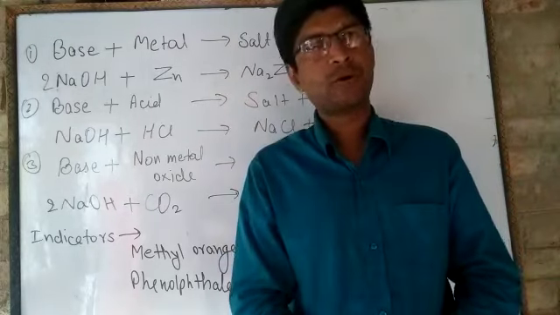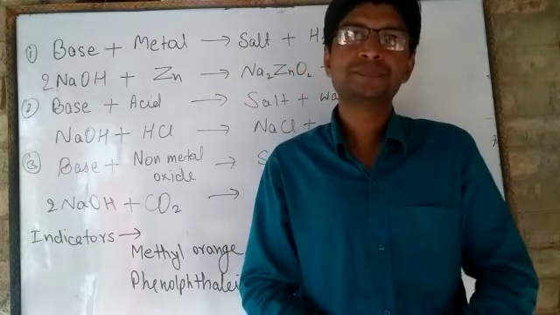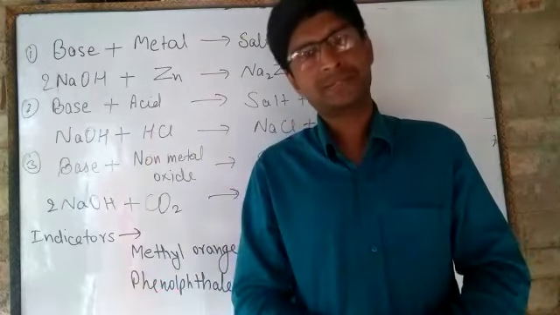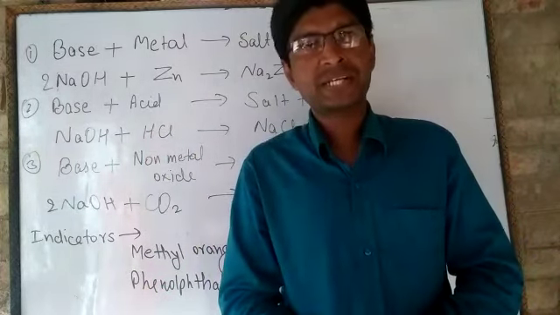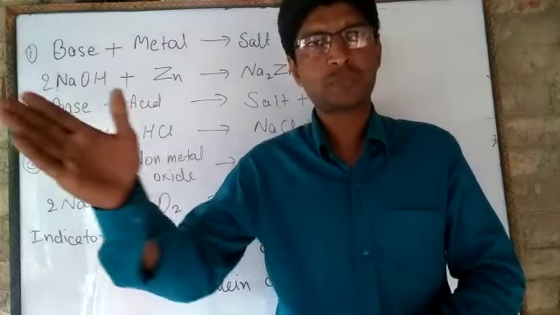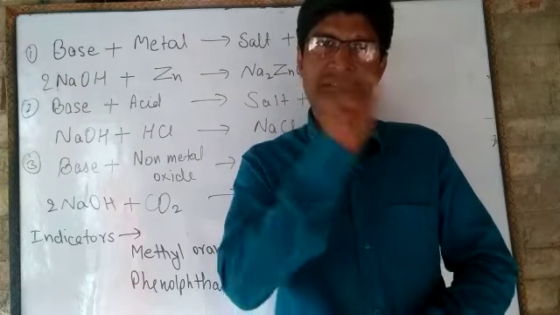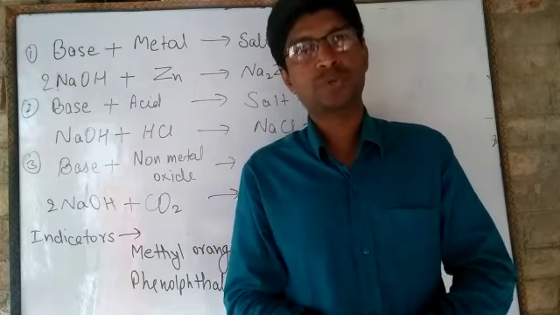Dear students, you have already studied about acid. Now I am going to discuss about bases. Generally, we know that bases are bitter in taste, bases are soapy in touch, and bases are the substances which turn red litmus into blue.